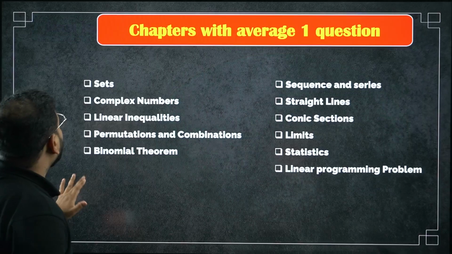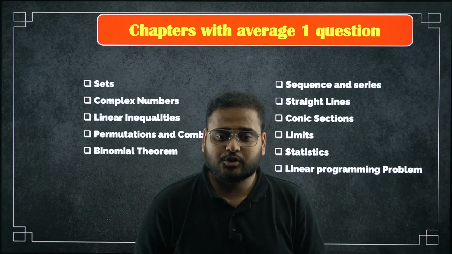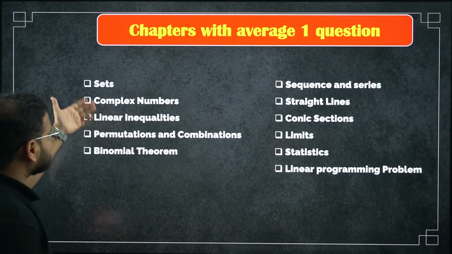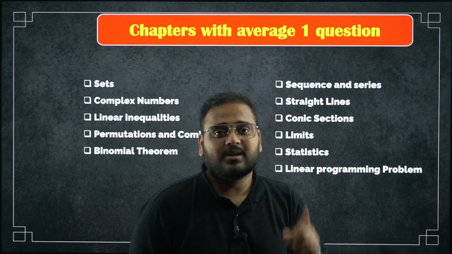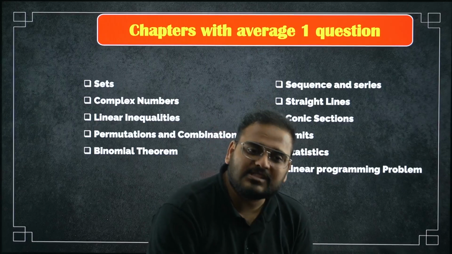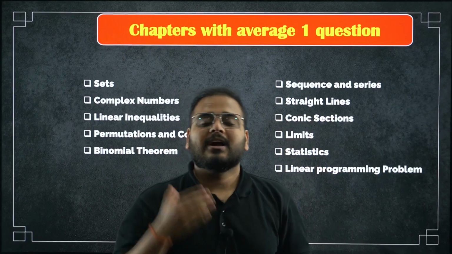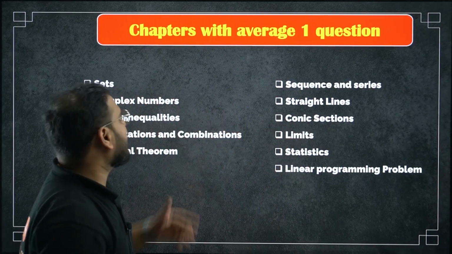Okay, so if you check the next part, bacha, what is this going to be? Chapters with an average of 1 question for sure. And what is that? Set theory. Yes sir, set theory, bacha, a question can be asked in this as well. Very, very important. Okay, 1 marker, but a simple chapter, right? Simple chapter, so 1 mark, it's okay. You can just put in some little effort and get that 1 mark very easily. Also, if you know sets, it'll help you solve questions in relations and functions, right? That's why it's important, 1 mark there.